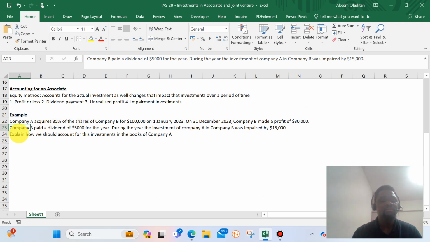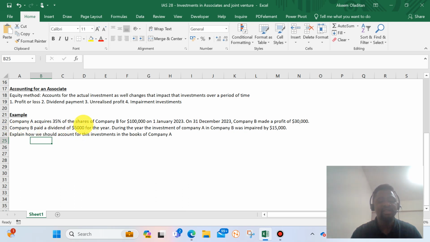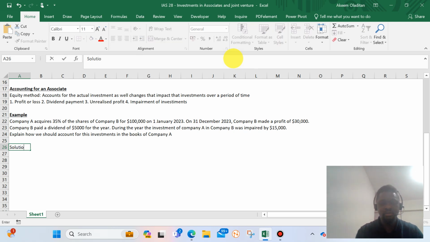The question goes further to say company B paid a dividend of $5,000 for the year. So dividend is also part of what we mentioned up here. So that will also impact that investment. During the year, the investment of company A in company B was impaired by $15,000. So impairment of investment was also mentioned as those things that would impact that investment over a period of time. So let's look at the solution.